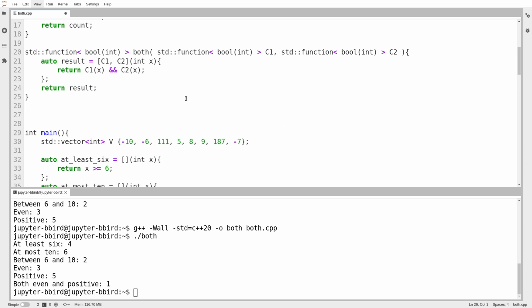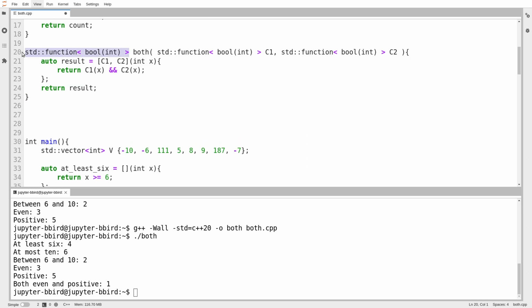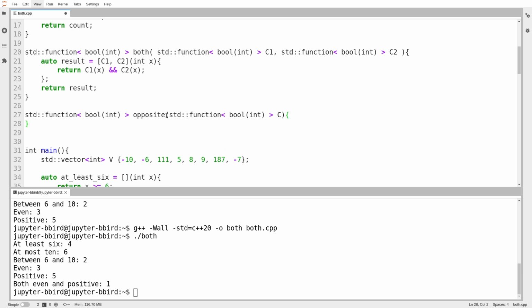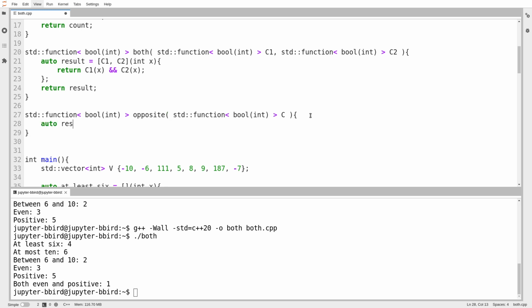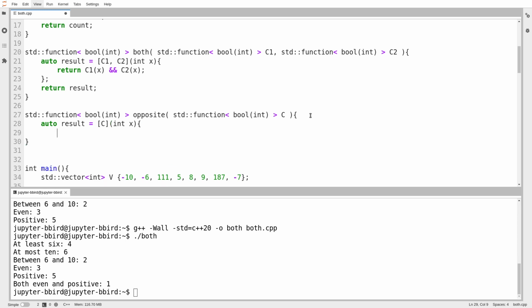I could write a function that returns the opposite condition. So it's going to return a condition function, so I'm going to call it opposite. And it takes a condition function, we'll just call it C. And I'll just adjust my spacing for taste. There we go. I'm going to create myself a new lambda expression that captures by value my condition function C, and it takes a value x. And this condition function will return true if C returns false and vice versa. So if C of x is equal to true, then I return false. Otherwise, C of x is false, I return true.